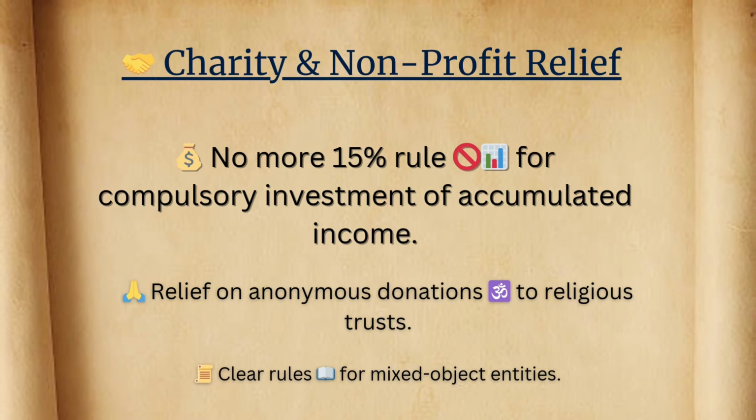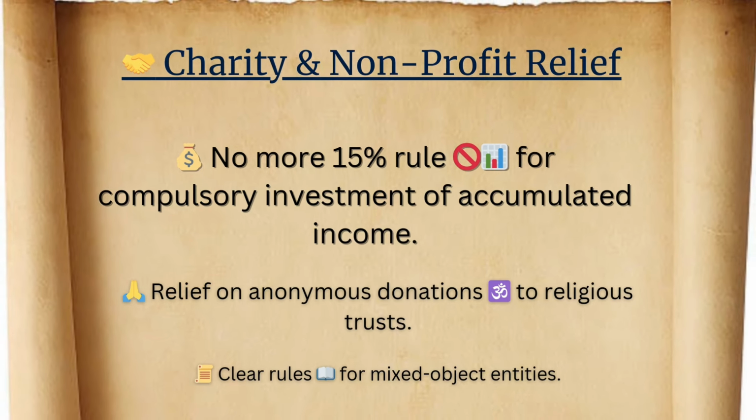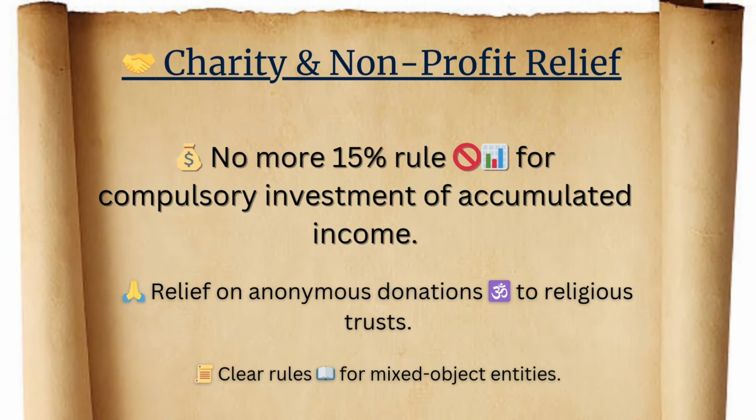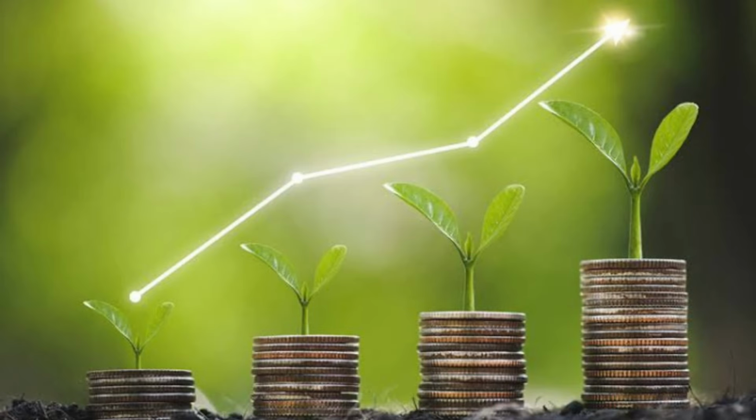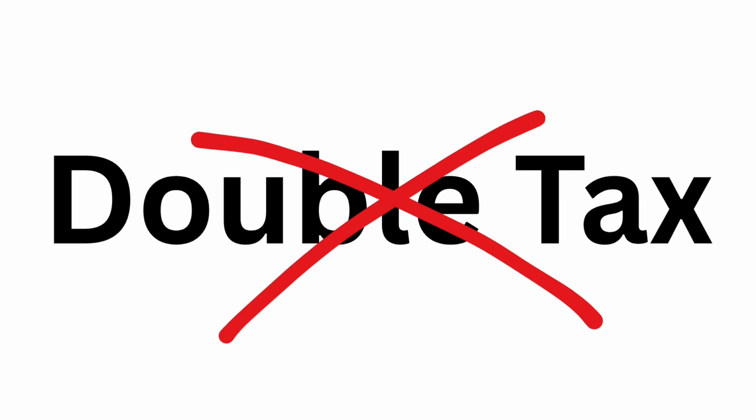Sixth, charity and non-profit relief. No more compulsory 15% investment on accumulated income. Tax relief on anonymous donations to religious trust. Clear rules for mixed object entities. Example: a community NGO offering some GST-billed services earlier had to lock ₹50,000 yearly in fixed investment. Now they can use that money for direct aid और GST-related double tax problems भी कम हो जाएंगे.